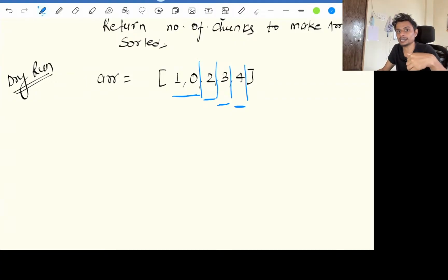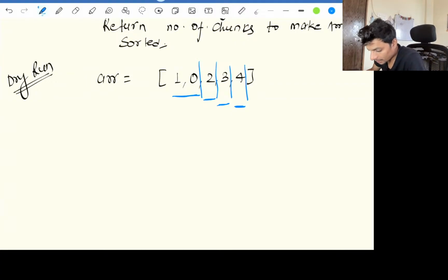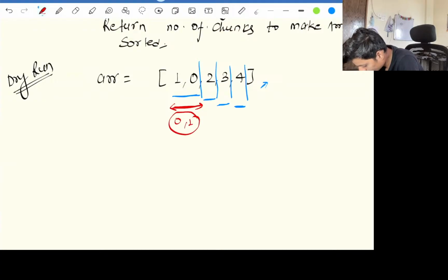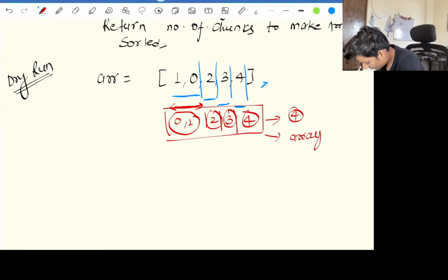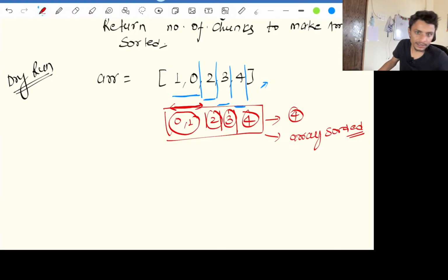If they were asking for minimum, I will discuss what we could have done for the minimum intervals. But they are asking for the maximum number of intervals. So if you sort this up, this could be 0 comma 1, so this is one chunk. Then separate 2, separate 3 and separate 4. In return they are 4 chunks and they are making the array sorted.